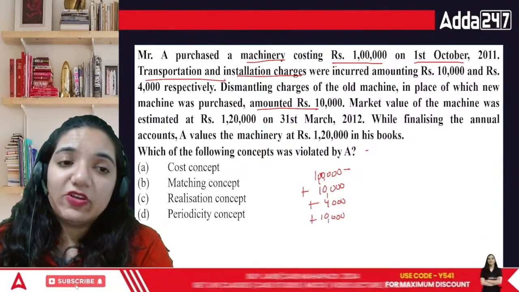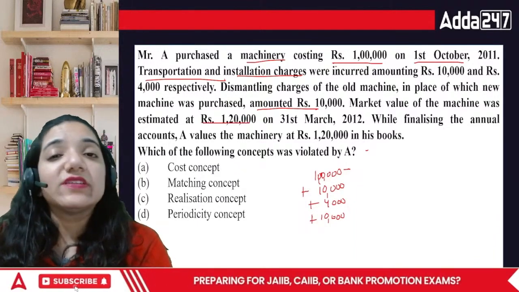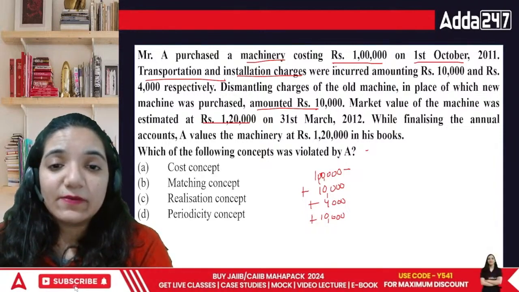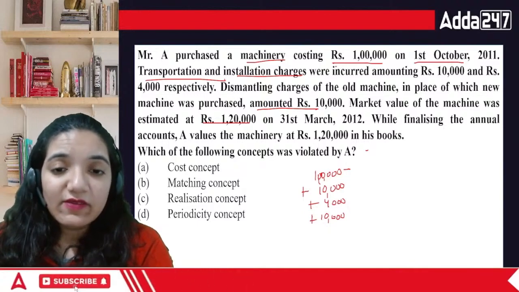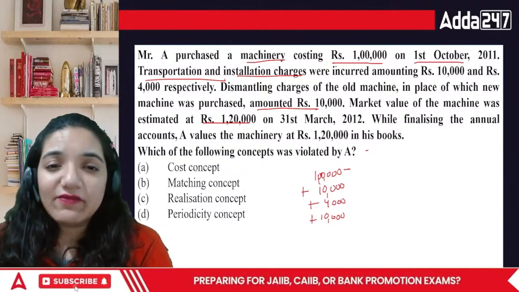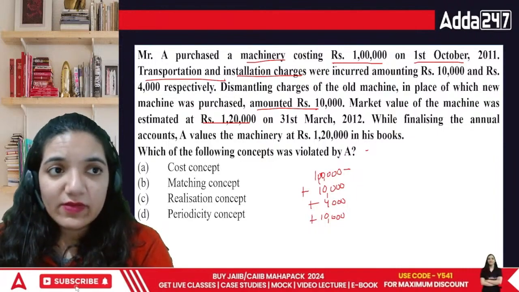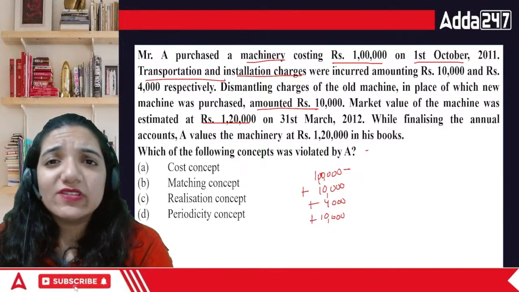Then the market value of the machine is estimated at 1 lakh 20. It doesn't matter what the value is in the market. Why? The problem is that in the books of accounts, when we are trying to record things, we cannot record it at the value of 1 lakh 20. Why shouldn't we record it? That's the market value. Market value changes every single day.